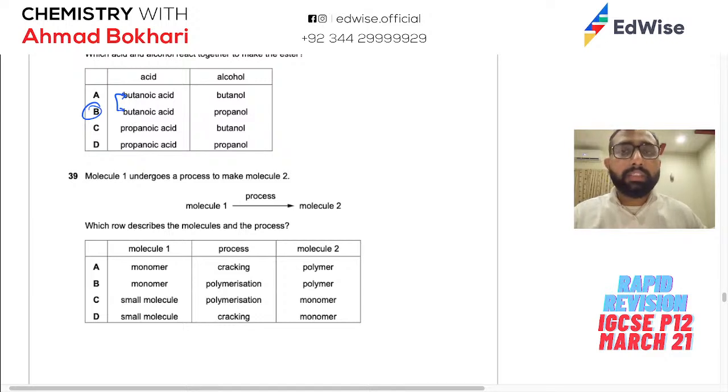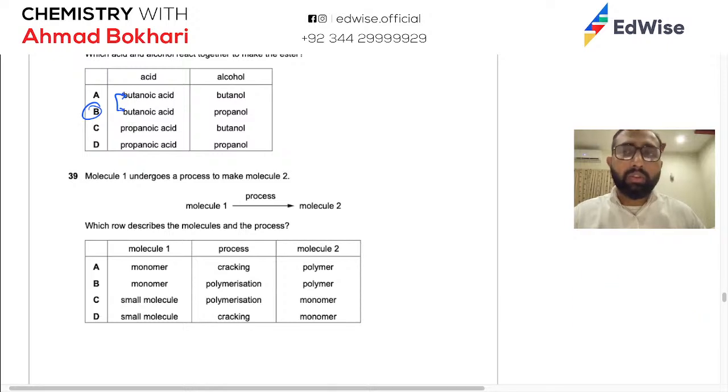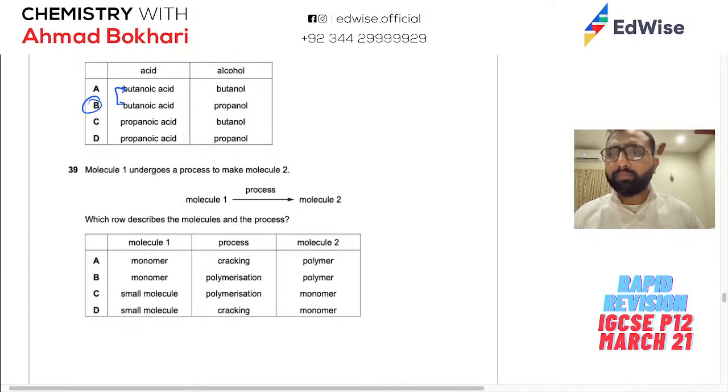You need to first identify where the link is, so that is COO. Then you need to see that the carbons attached with the oxygen will come from the alcohol, and the rest will come from the acid. So you have 4 from the acid and 3 from the alcohol.